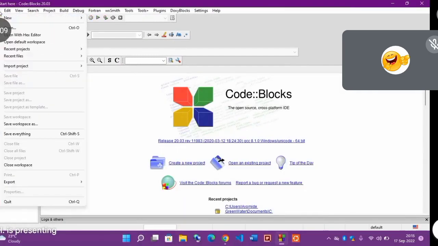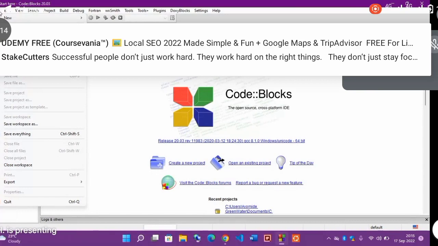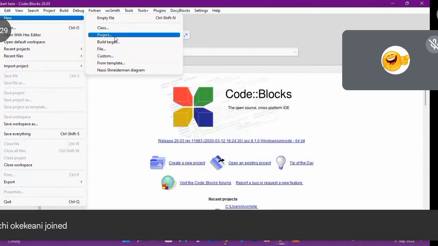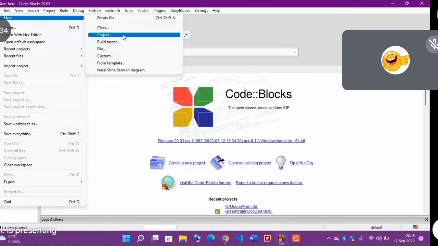Yes. Now let's say I click on file and I want to create a program, even if it is a simple program. Are we getting it? Even if it is a simple program, always create it towards a project, because you are going to be pushing that project to GitHub or any other place where you put your project. You understand? So you are going to click on project.